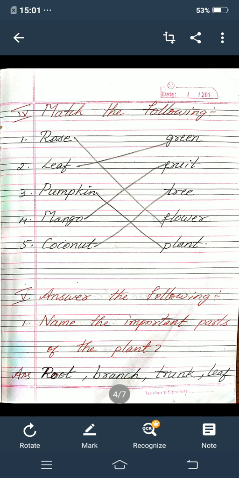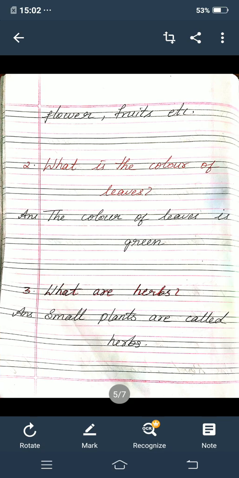Name the important parts of the plant. Answer: root, R-O-O-T, root. B-R-A-N-C-H, branch. T-R-U-N-K, trunk. L-E-A-F, leaf. F-L-O-W-E-R, flower.